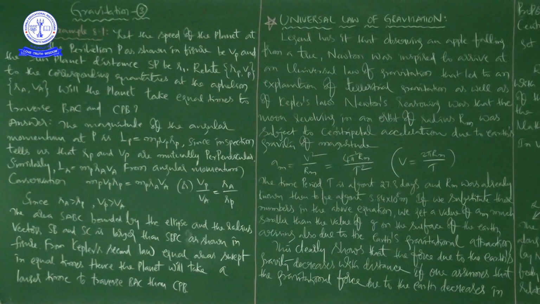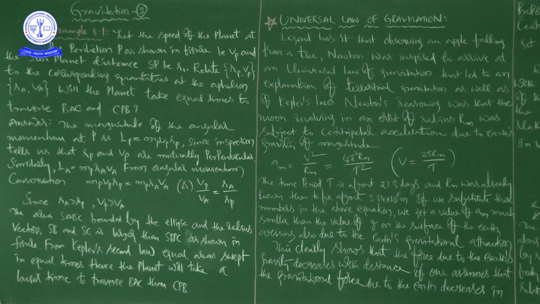Okay, right. But this is the problem. Example 8.1 is based on Kepler's laws, and we are going to use them to solve this problem. This is the first example problem from the gravitation chapter. First we will discuss the example problem, and then we will go for the next continuation, that is the universal law of gravitation. See here, ma, first you see the problem, then we will go for the answer.